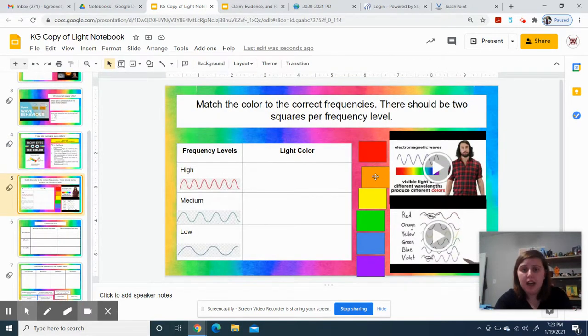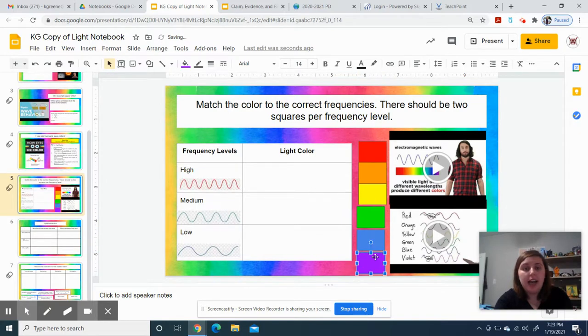Now for this part, we're going to talk about this more when we do our CER about lasers. This is talking about how different colors have different frequencies. Frequency means the number of waves, and the more waves you have, the more energy you'll have, and the faster the wave will be because you're putting more energy into it, so it's going to speed up. Also, as you put more waves in, you make the wavelength a lot smaller because you have to jam more and more waves in there. So you get a lot of energy.